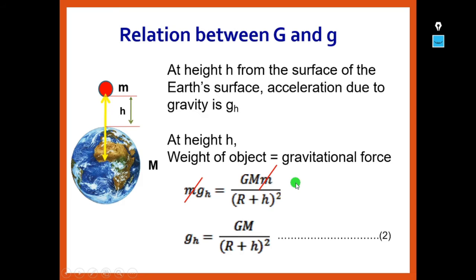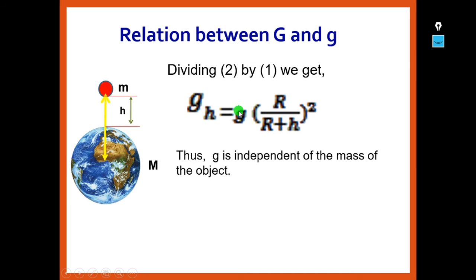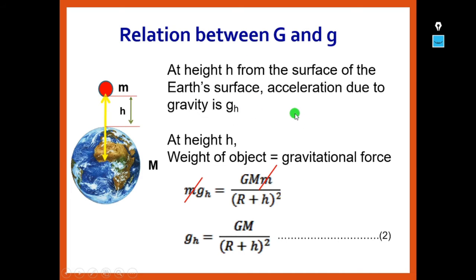But in the next slide, if you observe, the object is now at a height from the surface of the earth. That means the distance from the center of the earth to the surface of the earth is capital R, but now the object is placed at a height of h from the surface of the earth.